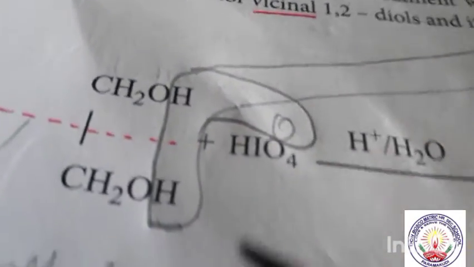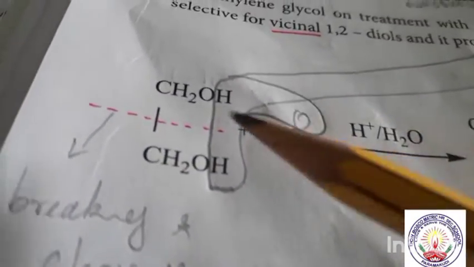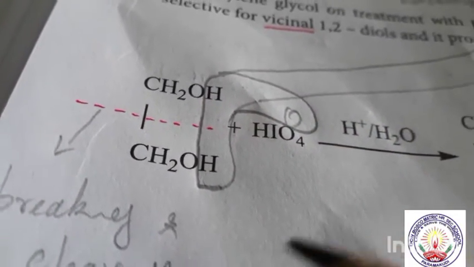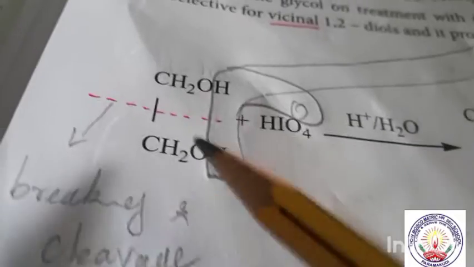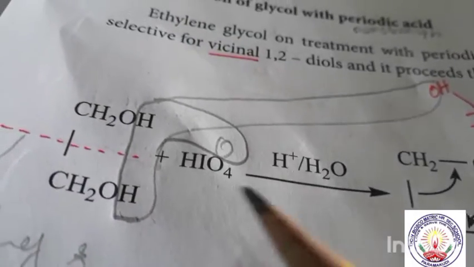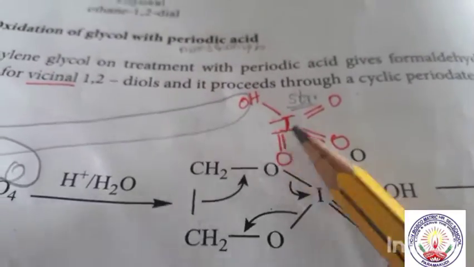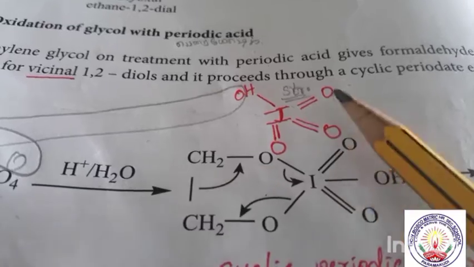Vicinal is nothing but OH is attached to the neighbouring carbon, OH attached on adjacent carbons, that we say vicinal. So here you see this bond is breaking and the cleavage is taking place, and what are we taking? That is HIO4 we are taking. HIO4, 1 2 3 4.